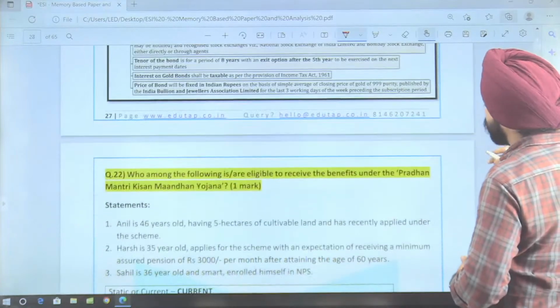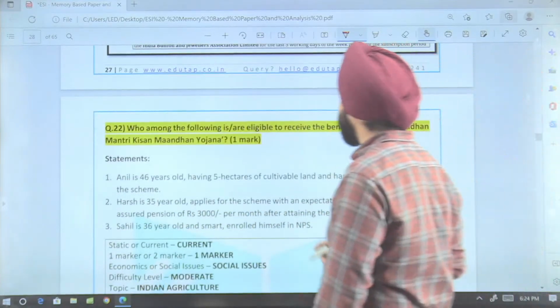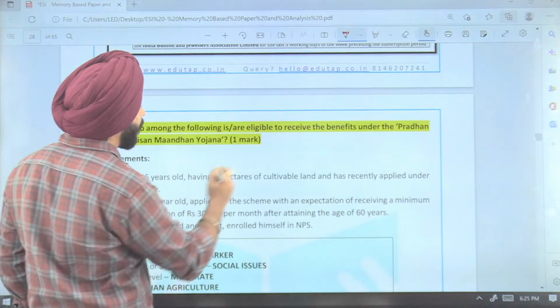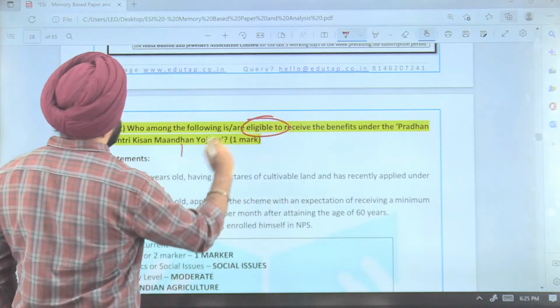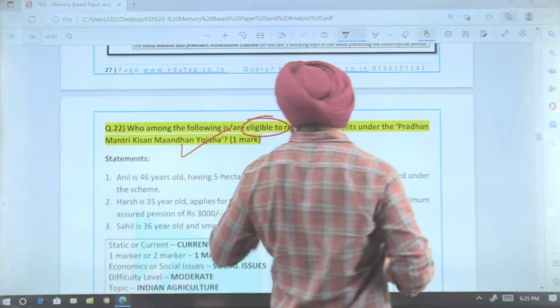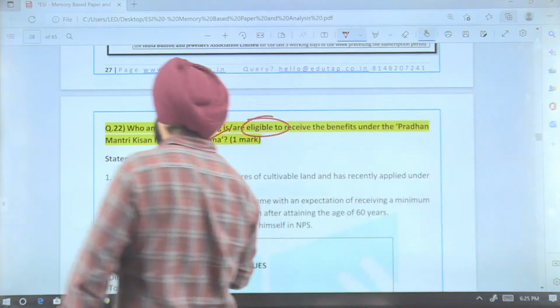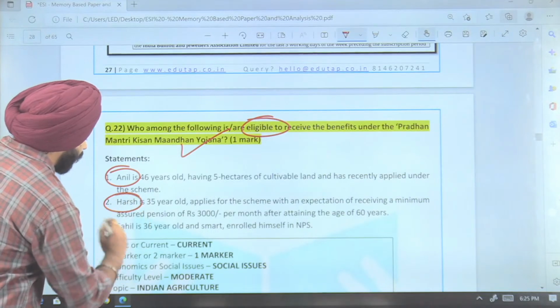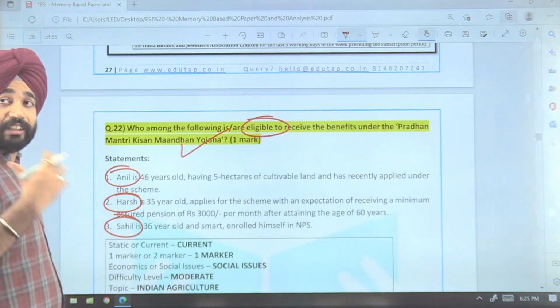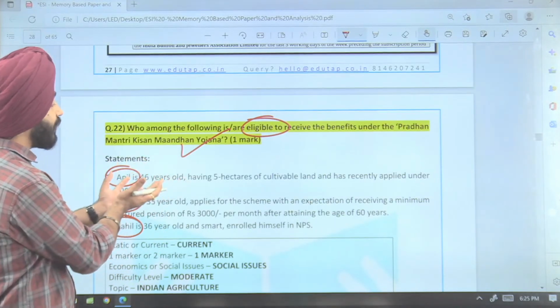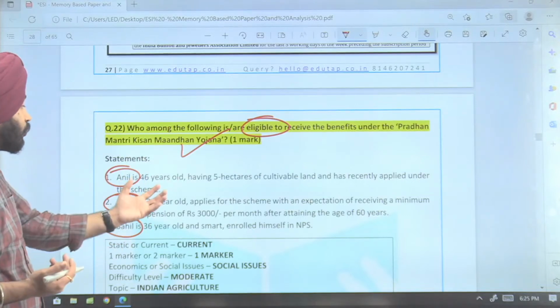Now coming to the second question here, the question is, who among the following is eligible to receive the benefits under the Pradhan Mantri Kisan Man Dhan Yojana? Now here also the questions have been asked in the form of case studies. Look, they put in names. They have given the question in the form of names. Okay, the question is basically on the eligibility criteria and key features of the scheme.